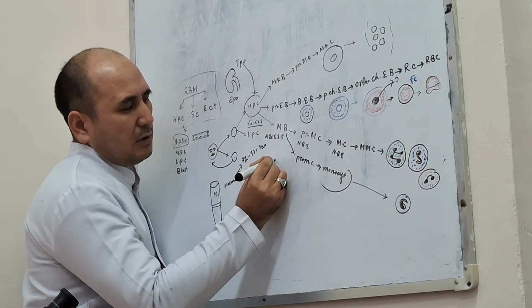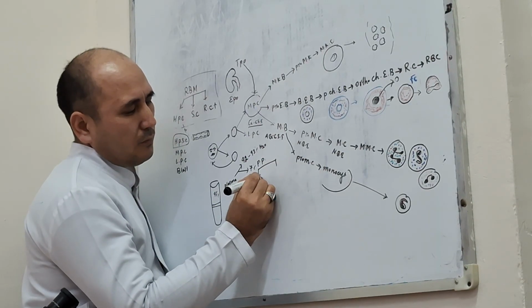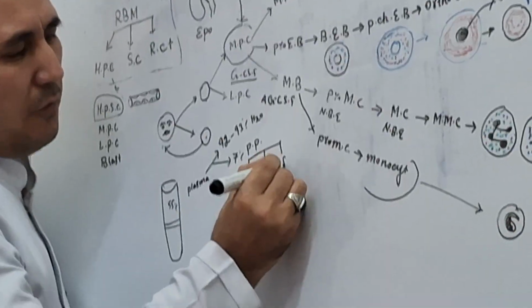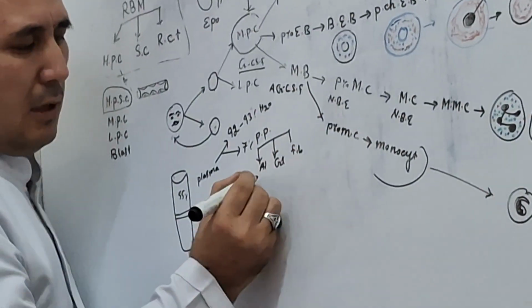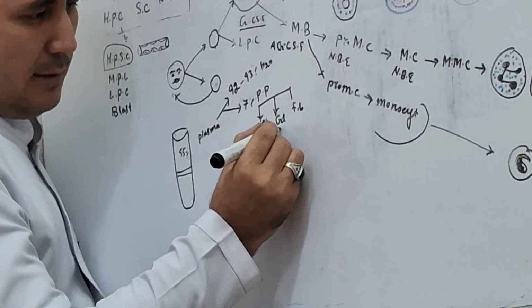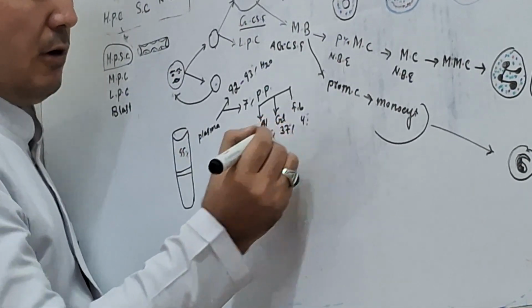Plasma protein includes albumin, globulin and fibrinogen. Albumin is the most abundant, about 60%, globulin here 37%, and fibrinogen here is 4%.